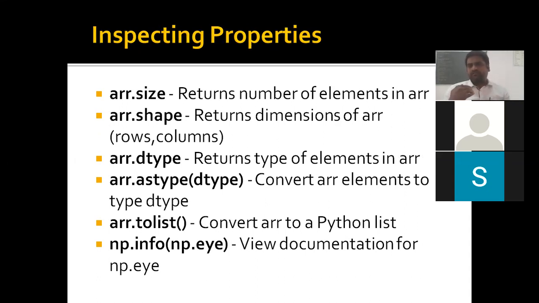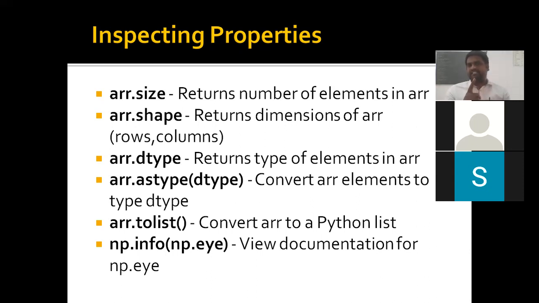Whatever array we have, we are inspecting the properties of the array. Like shape, size, dtype, astype, tolist, info. These are the functions which are used to view the properties of a given array. So size shows what size it has. Next, shape returns the dimensions it uses. Size means it returns the number of elements. Shape tells what type of array it is, 2 by 2 array, 3 by 2 array. So what dimension it has, it shows in shape.